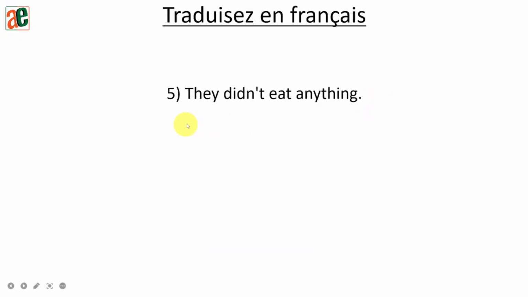Fifth sentence, they did not eat anything. 10-second timer started.